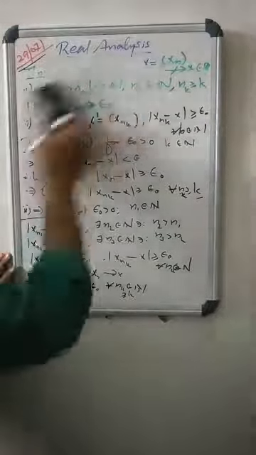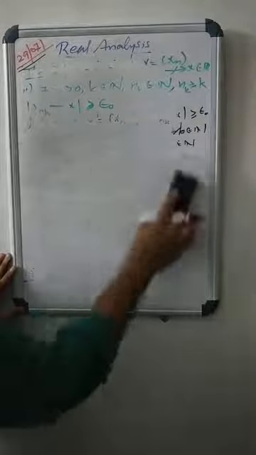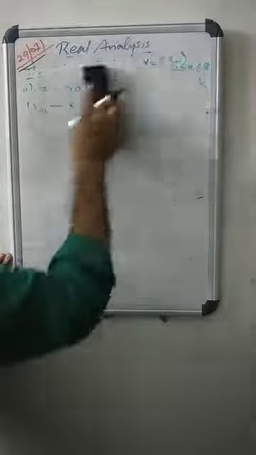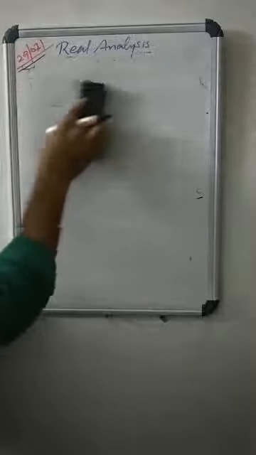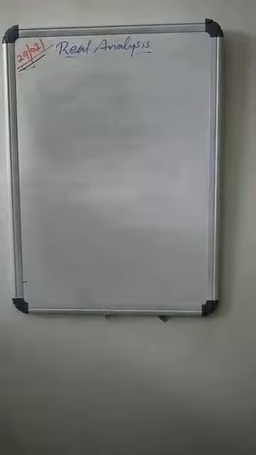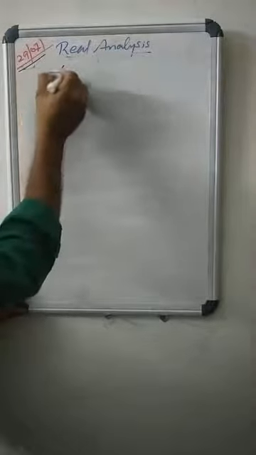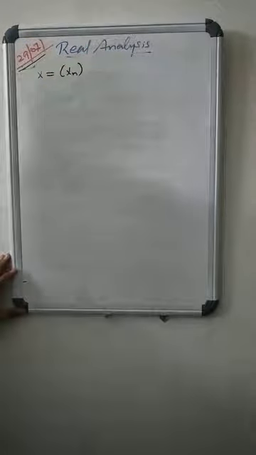So, now let us consider the divergence criteria. For convergence, we said that a sequence xn of real numbers converges means |xn − x| is less than epsilon for all n greater than or equal to some k in N. And we also say that when a sequence converges, then its subsequence converges to the same limit. So, for the divergence criterion, let X = (xn) be a sequence of real numbers.